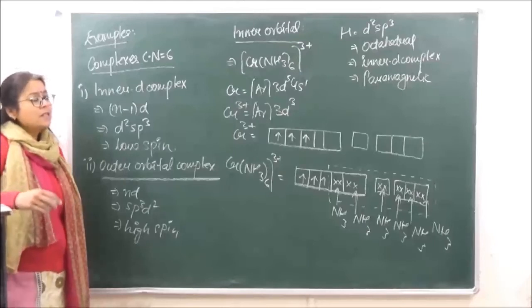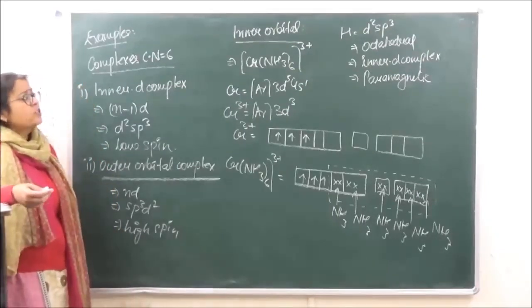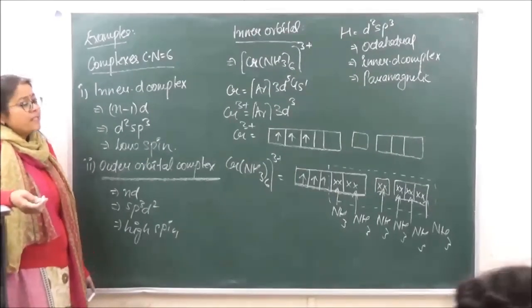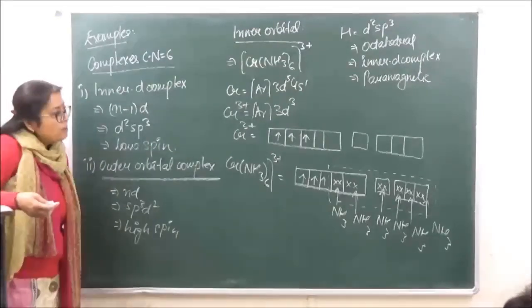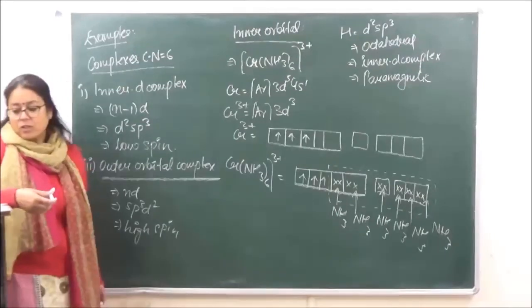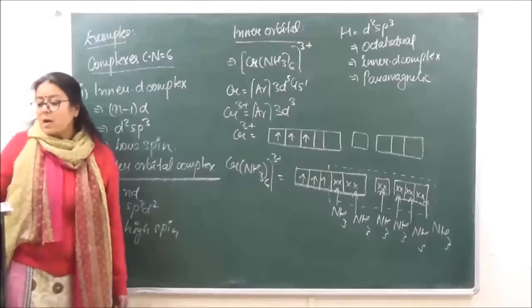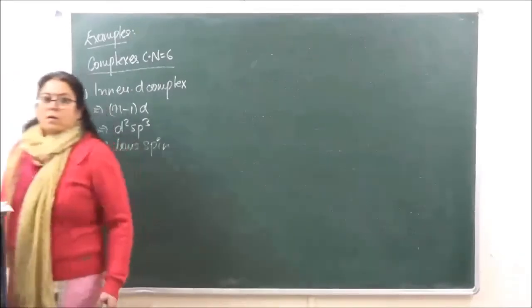So this is exactly how, when you are writing your boards paper, you are supposed to give the answer of any such question. Okay, and in case of your competitions, the questions which you will get are whether this complex, or which of the following complexes are inner orbital complexes, or which of the following complexes are going to be paramagnetic complexes. So this is the type of questions which you are going to get.